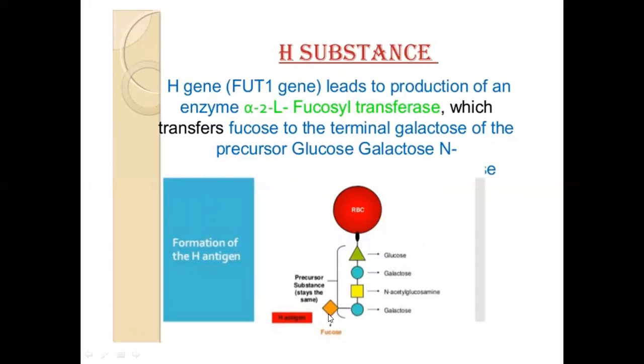Okay, when fucose sugar attaches to one terminal end of the galactose of that precursor sugar, it will now be converted to H gene, which codes for the formation of the H antigen. So ayan, naka-attach si fucose. The enzyme that catalyzes the attachment of fucose to one terminal end galactose of the precursor sugar for the ABH antigen is fucosyl transferase. So this is how your H antigen is formed.